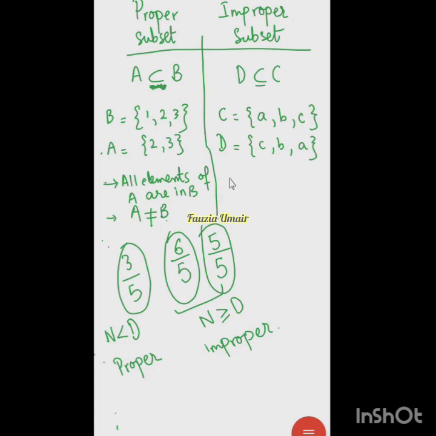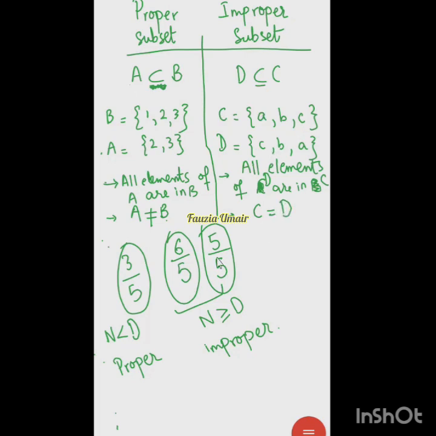Now for improper subsets, the first condition is still the same. All elements of A are in B. ये condition तो mandatory condition for a subset even, na? So this should always be there. All elements of A, तो यहाँ पर C और D है, so all elements of D are in C, right? And now the second condition is that C and D should be equal. All the elements of the two sets should be same.